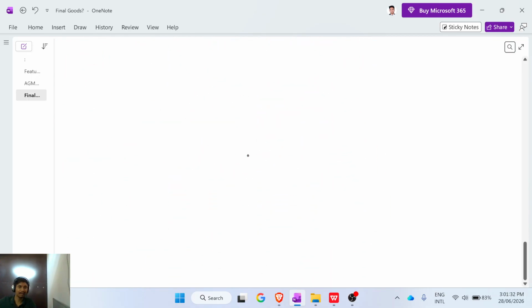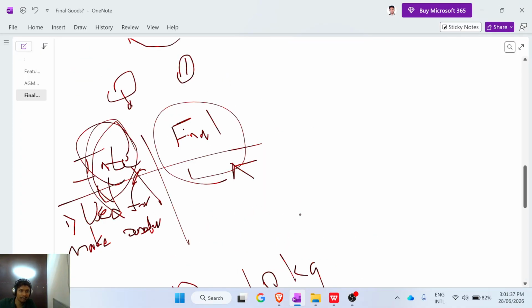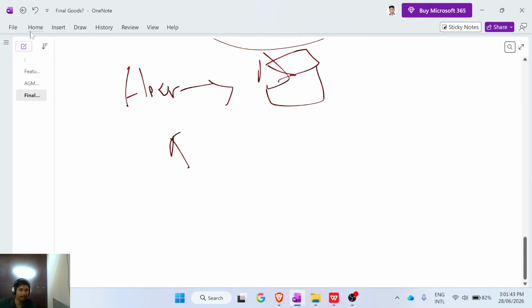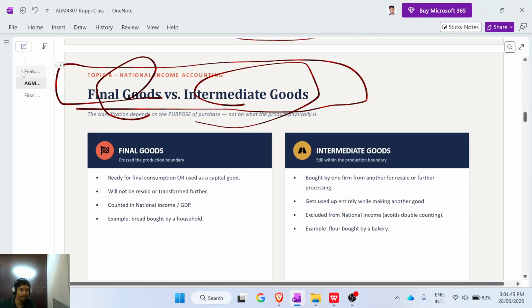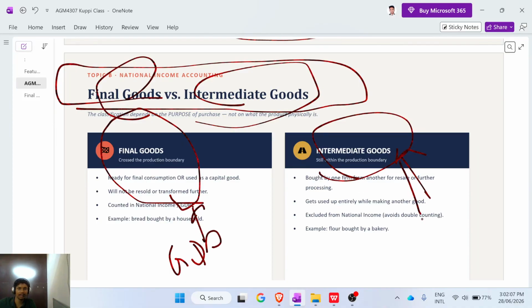Importantly, intermediate goods are not counted in GDP. GDP means gross domestic product, which we already discussed. We count final goods in GDP, but we will not consider intermediate goods for GDP calculation.